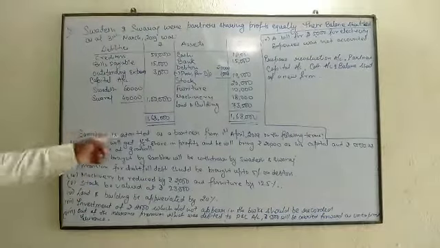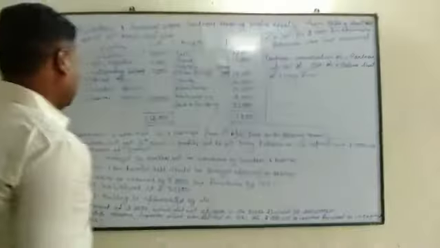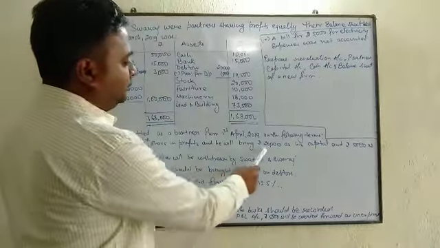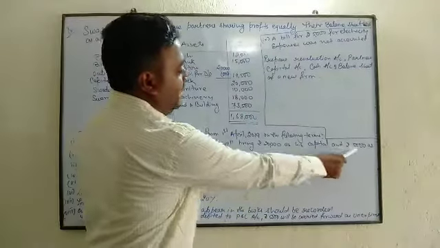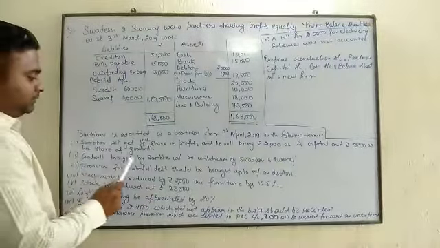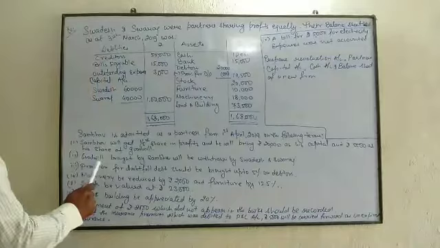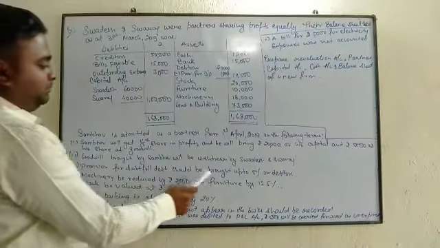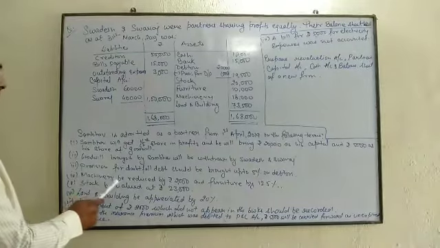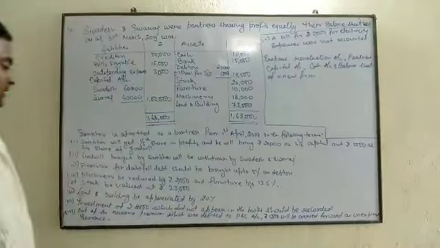What are those? Sambhav is admitted as a partner from 1st April 2019 on the following terms. Sambhav will get 1/5 share in profit and he will bring rupees 20,000 as his capital and rupees 5,000 as his share of goodwill. Second point, goodwill brought by Sambhav will be withdrawn by Swadesh and Swaraj. Third point, provision for doubtful debt should be brought up to 5% on debtors. Fourth point, machinery be reduced by rupees 2,000 and furniture by 12.5%.